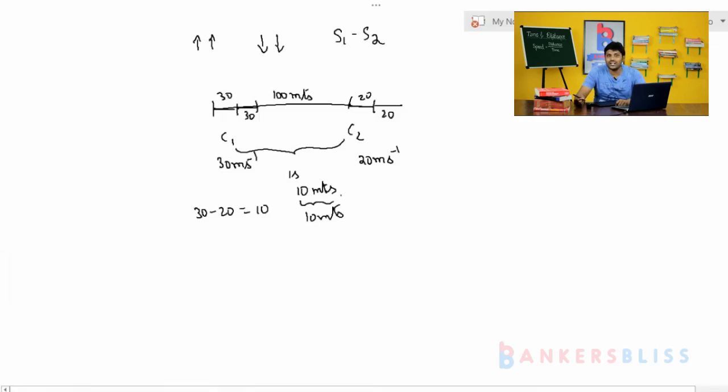So it is a difficult task. So now what am I doing? I am going to apply the relative speed concept. See here, car 1, car 2, 100 meters is the difference. Car 1 is 30 meter per second, car 2 is 20 meter per second.